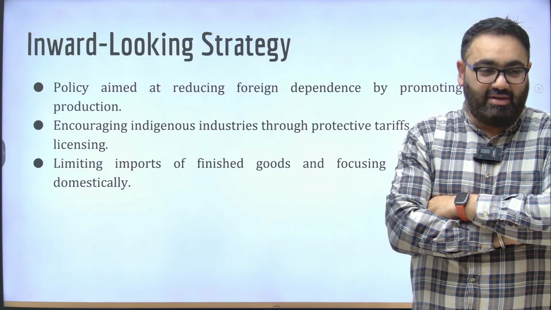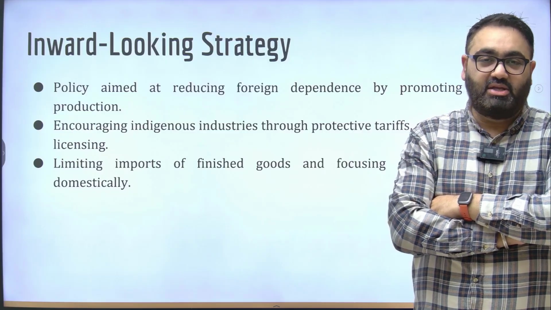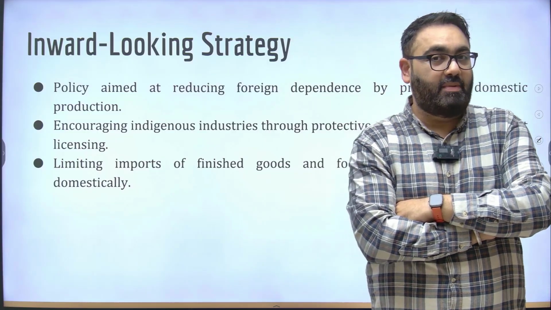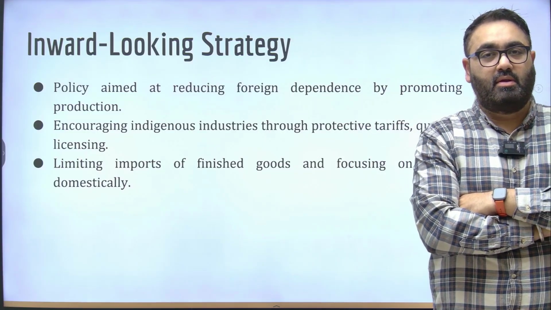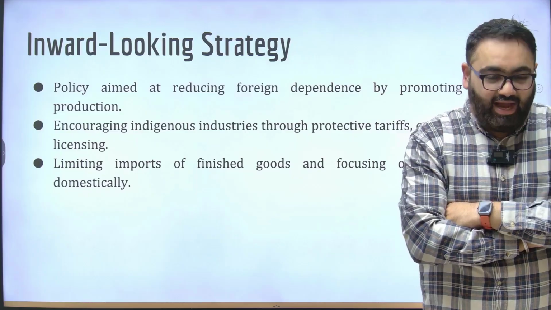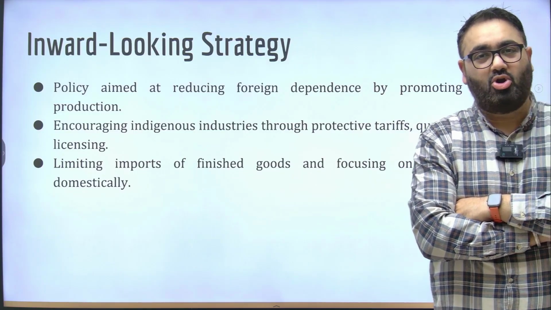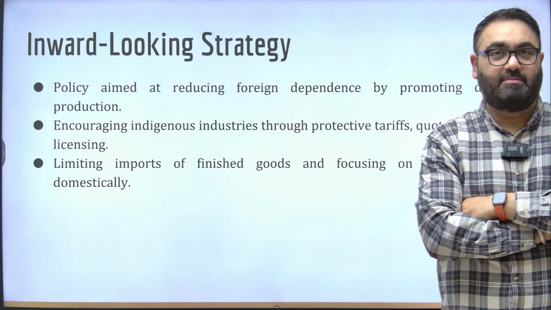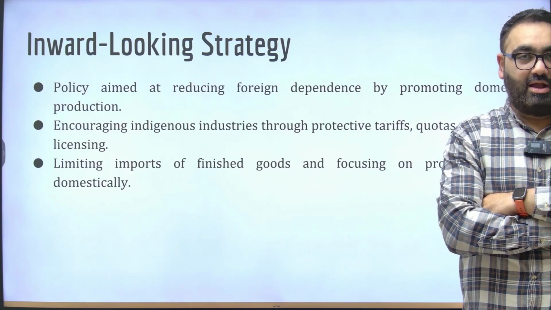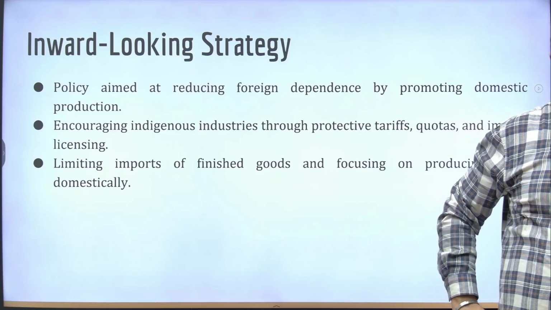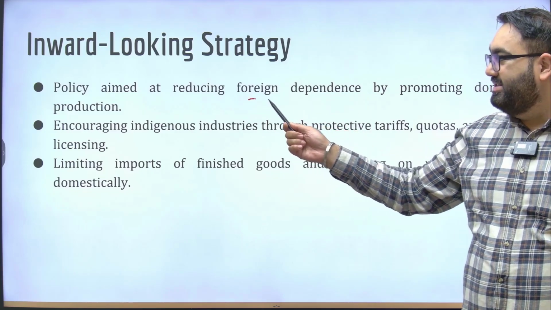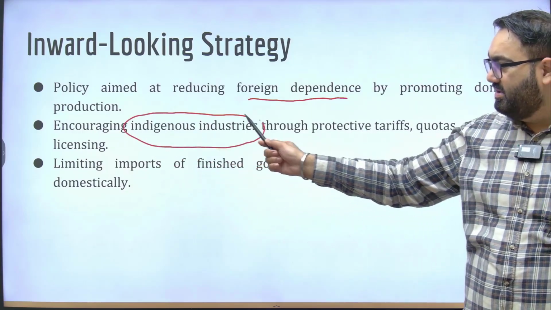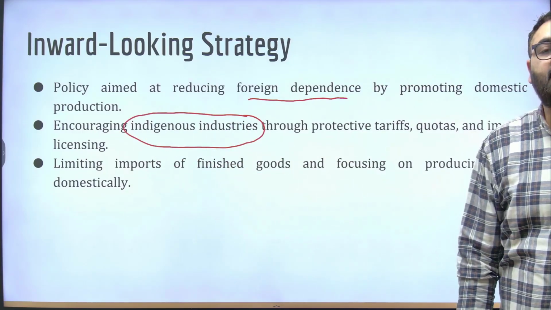But at the same time, you also have to make sure that your self-reliance does not come at the cost of your development. Meaning, it's a very tricky situation. If you can import something from China at a lower cost, do you still make it within your country even if it is much more expensive? The government under this has been trying to reduce foreign dependence, encourage indigenous industries, and it has been happening since independence. I'll give you a present example.